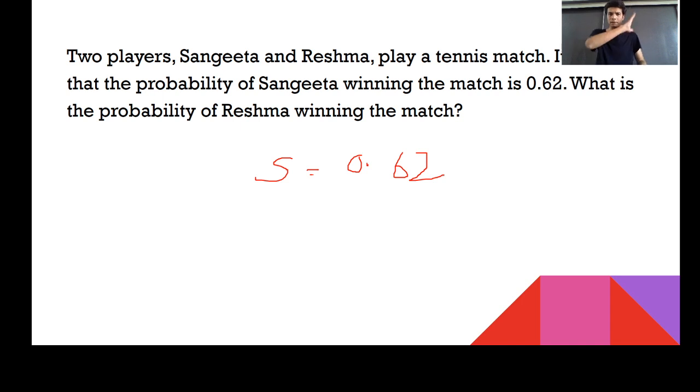Thank you for this. अब देखना, संगीता की मैच जीतने की probability, it's 0.62. Can you tell me what's the probability of Reshma for winning the match? Yes, correct. See, probability of winning the match for both Sangeeta and Reshma is 1. तो मैं ऐसा भी बोल सकता हूँ, P of S plus P of R is equal to 1. For Sangeeta it's 0.62. For Reshma, directly you can say that I need to go for 1 minus 0.62. ठीक है, and 1 minus 0.62 यानी 0.38. Right? So 0.38 could be your answer.